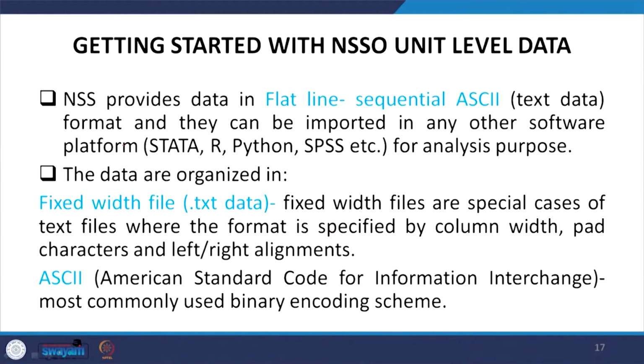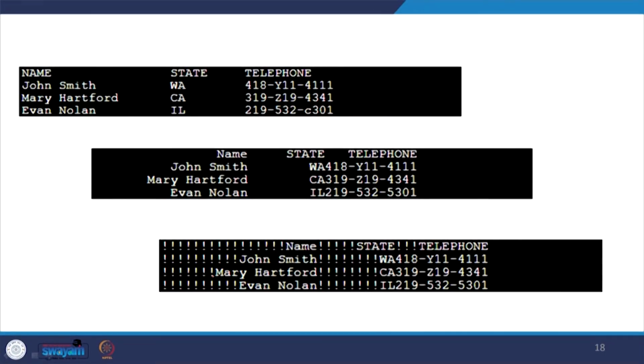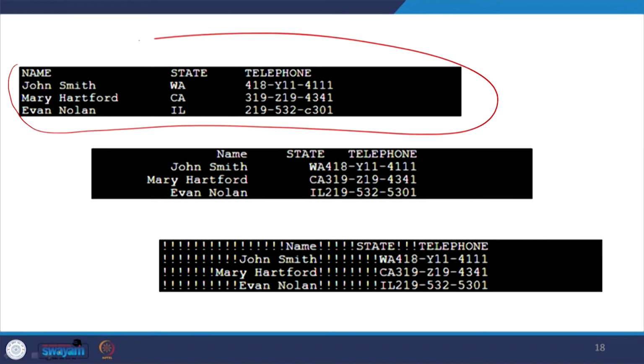So, fixed width file. In the next slide I have the picture for it. I have already said that it is specified by column width, pad characters, and left and right alignments. ASCII is basically the American Standard Code for Information Interchange, most commonly used with binary encoding schemes. So these are the examples as I just said. Now look at the data extracted from a notepad file. After extraction we get certain figures.